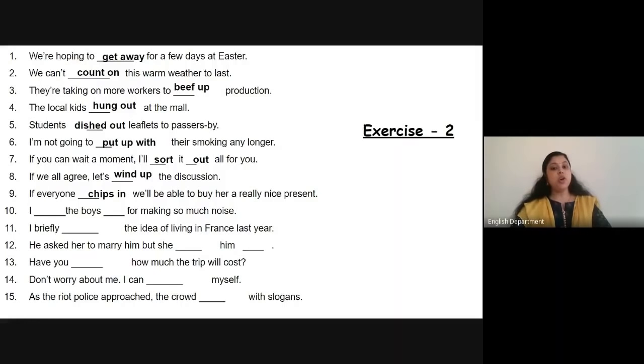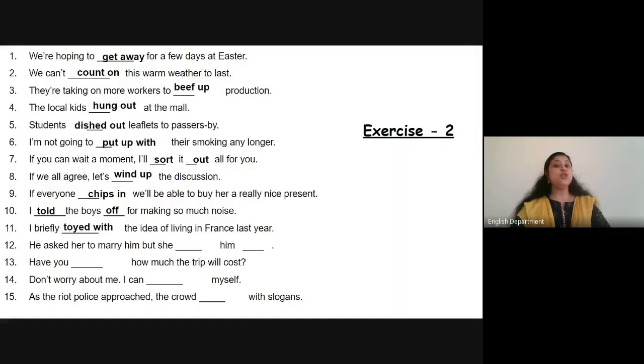I told the boys off for making so much noise. Obviously, I'm very angry, so I have scolded them. Some past action. I briefly toyed with the idea of living in France last year. So if you're considering an idea and it's a past idea, so what will you give there as answer?